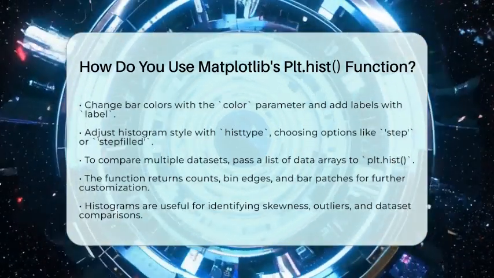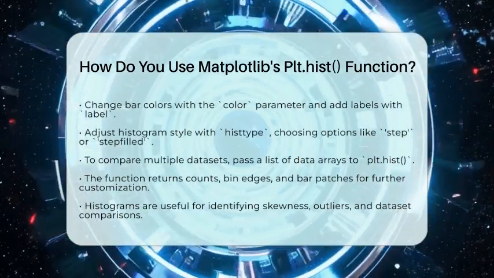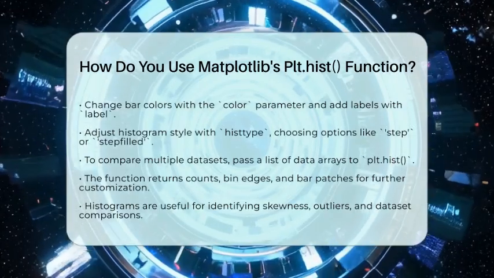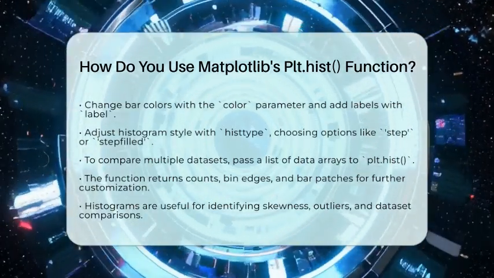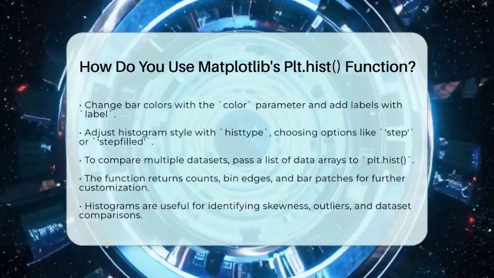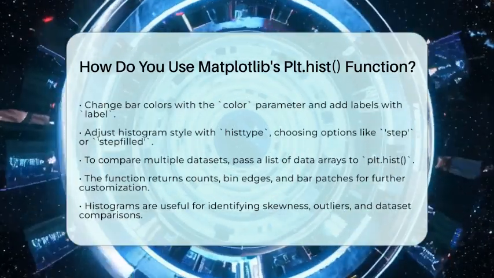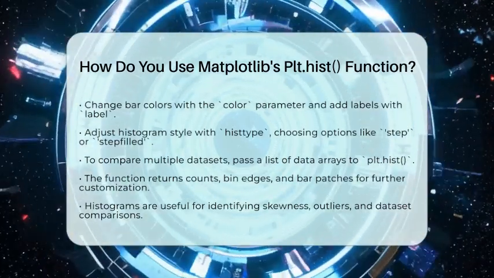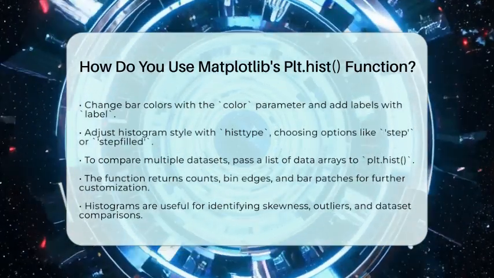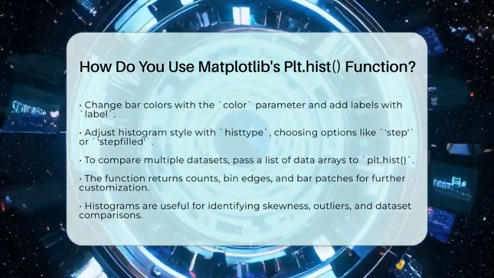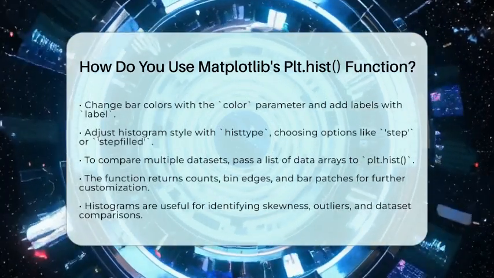Creating histograms with plt.hist is a simple yet powerful way to analyze your data visually. Whether you are checking for skewness, spotting outliers, or comparing datasets, this function makes it straightforward. Remember, adjusting the number of bins and range can help you get the clearest picture of your data. Practice with different options to see what works best for your specific dataset. With a little experimentation, you will be able to generate insightful visualizations that make your data easier to understand and share.